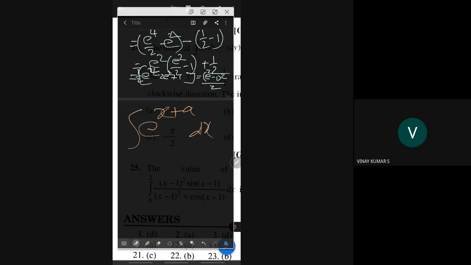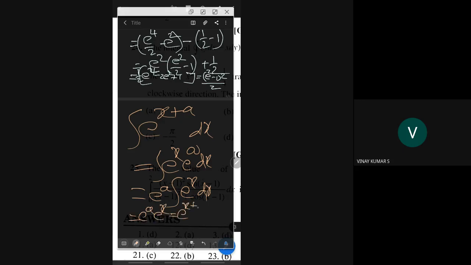What is the answer? What will you write, Q? I will tell you, there is a way of doing this. There are many ways. You write like this. Then pull out this e power a, e power x dx. Then you write e power a into e power x. So it is e power x plus a. That is one way. Are you listening to me?